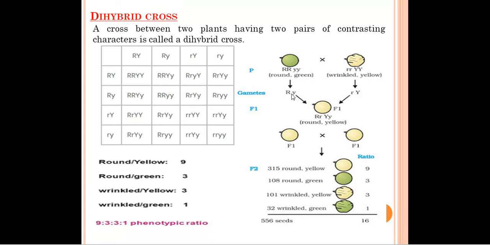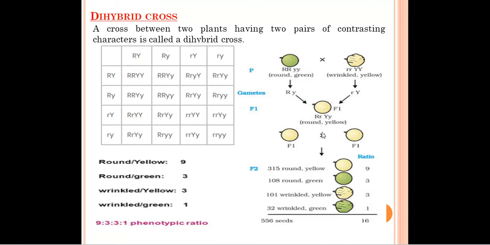When there is a cross in the F1 generation, R will combine together and Y will combine together, and the seed form will be round and yellow color, because in the Rr combination, R is the dominant one, so it will express itself, and the shape of the seed will be round. And in the color of the seed, capital Y is dominant, that is yellow color is the dominant, so the color expressed will be yellow. So in the F1 generation, the seed form will be round and yellow.